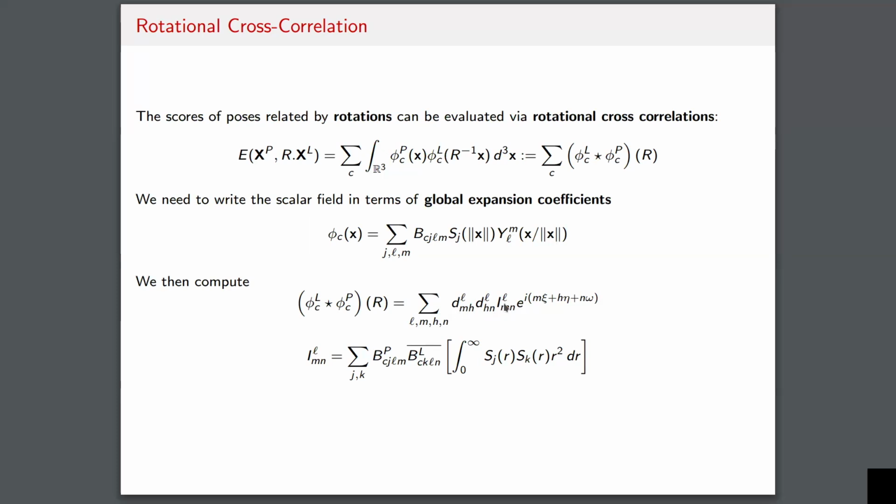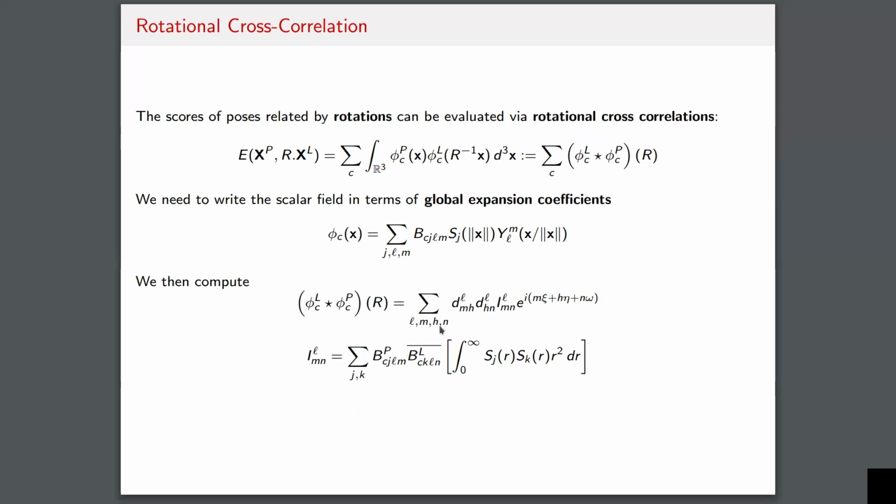And then the I LMs here contain the information about the two scalar fields. So you take the two scalar fields, one for the protein, one for the ligand. You evaluate this expression, and you get these I LMNs, which is a three-dimensional array of numbers, right? You get this three-dimensional array of numbers, and you multiply them with the three-dimensional array that you have from the Wigner D matrices, and then you apply a fast Fourier transform.